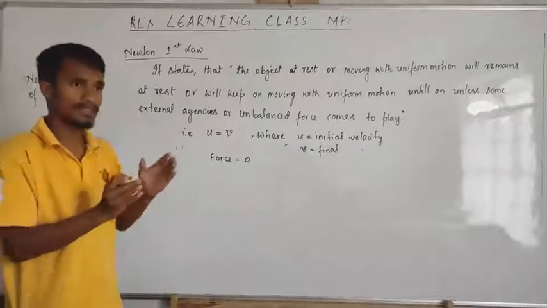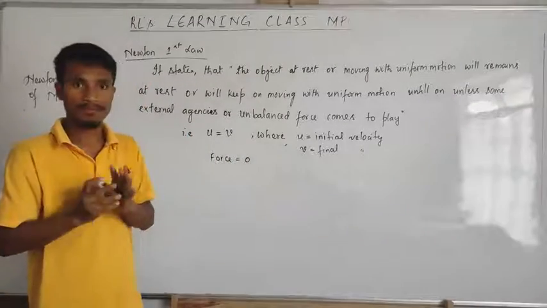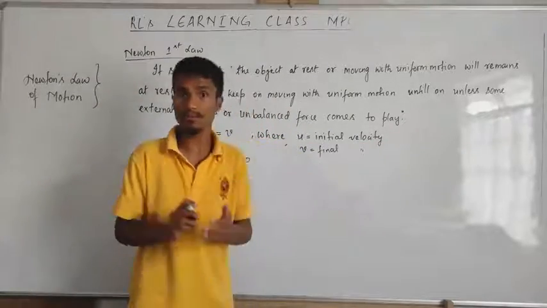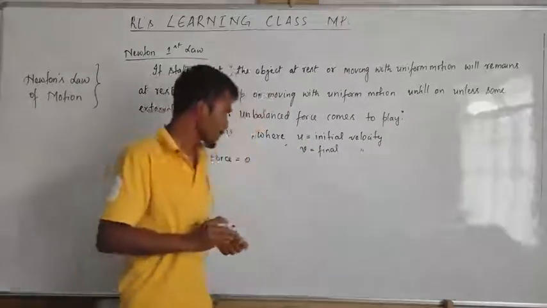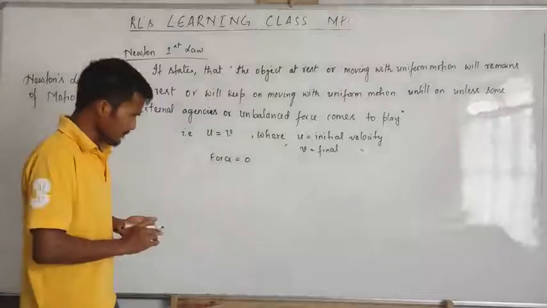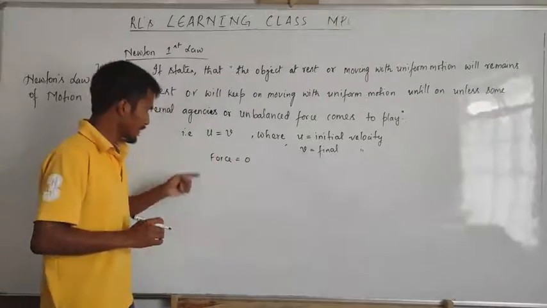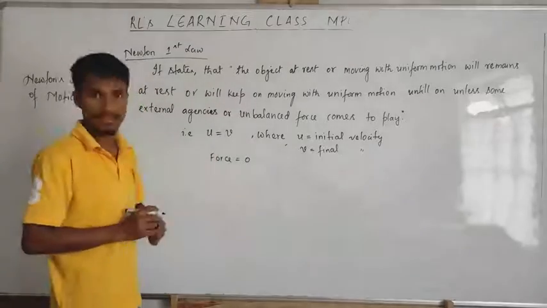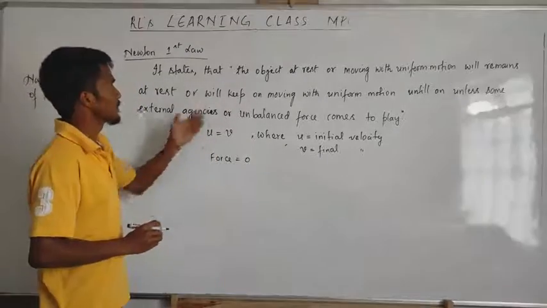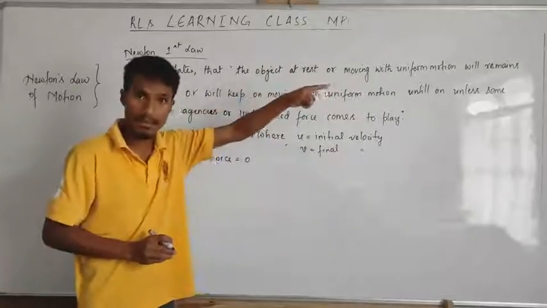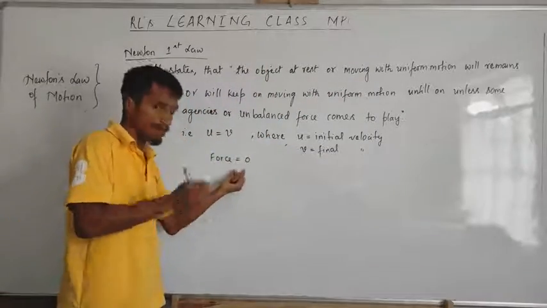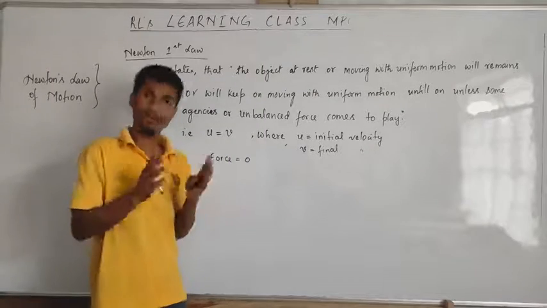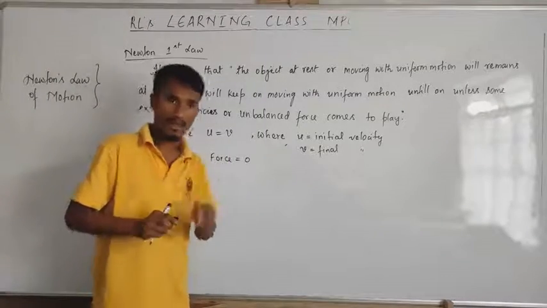In this first statement, force is 0 because we said until and unless some external force is applied. The force is not yet applied, so force is 0. Then if force is 0 and u is 0, what is v? Then v also will be 0. That means the body will be at rest, it will remain at rest. If force is 0 and u is also 0, then final velocity also will be 0. Then the object will remain at rest.